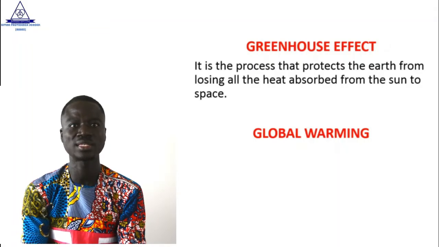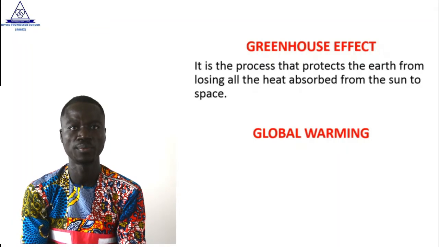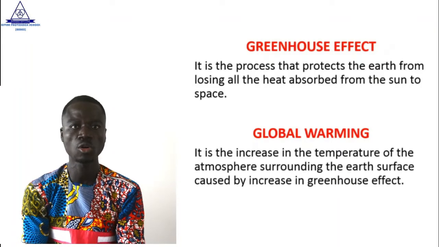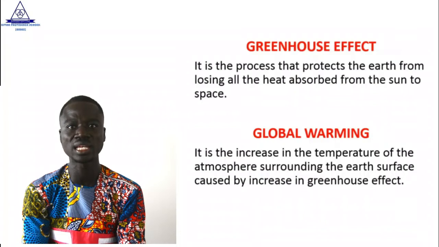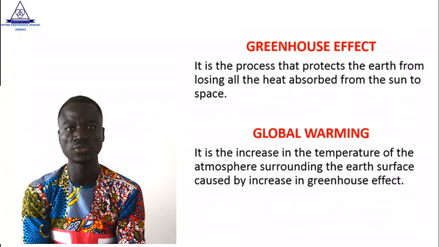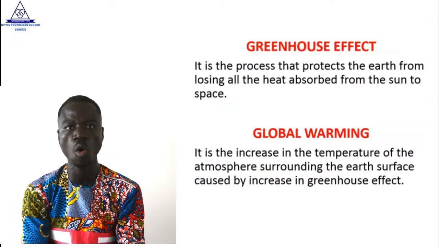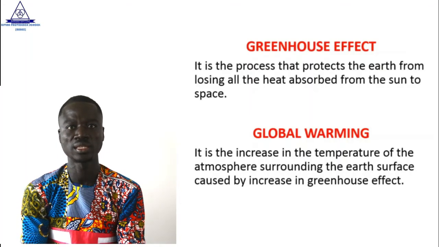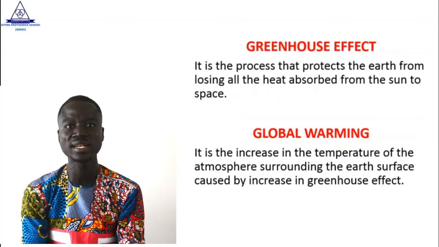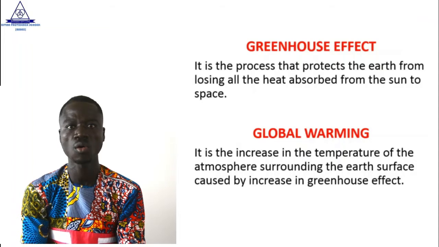Let's move on to the next term. That is global warming. And what is it about? Global warming is the increase in the temperature of the atmosphere surrounding the Earth's surface caused by increase in greenhouse effect. I'm saying it again. It is the increase in the temperature of the atmosphere surrounding the Earth's surface caused by increase in greenhouse effect. Good.